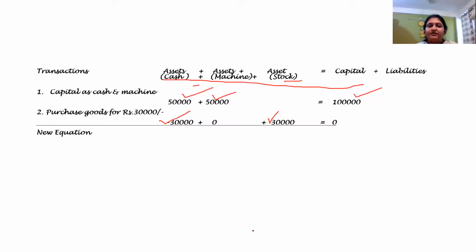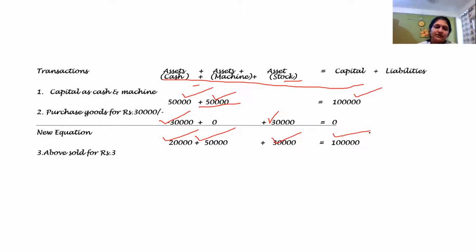And now we will find out the new equation. The new equation is what? 50 minus 30, that gives me 20. And the asset machine, which was earlier 50,000, remains the same. And now the stock has also increased and my total capital remains the same. Okay. And in the next entry, what is given? That the same goods are being sold for 32,000. Like I earlier told you, we are going to make a profit of 2,000.